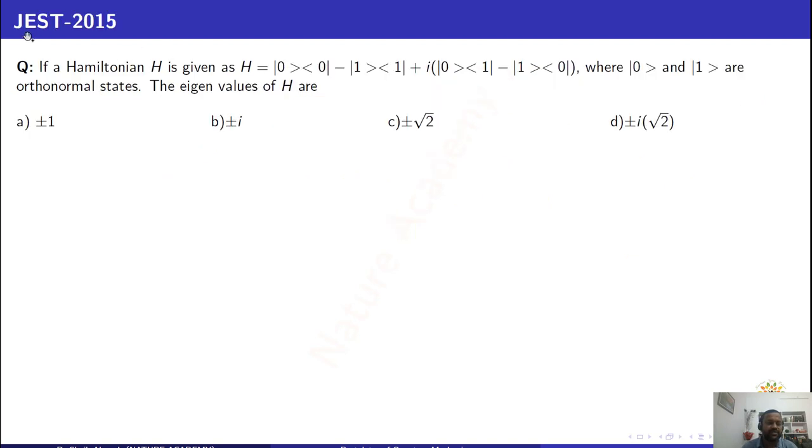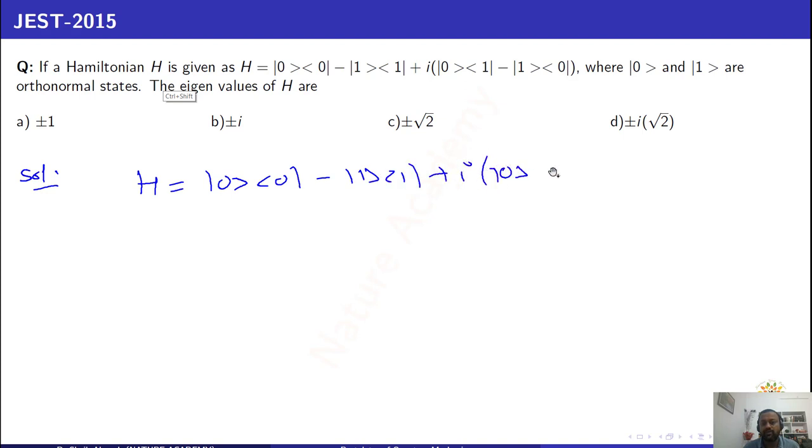And there is another question, from 2015. It is easy to write this one also. In this problem, the operator H is given like this: minus 1, 1 plus i, times 0, 1, minus 1, 0. We can write the Hamiltonian in this form. Now he is asking for the eigenvalues of H. Here I can write this Hamiltonian in terms of a matrix.